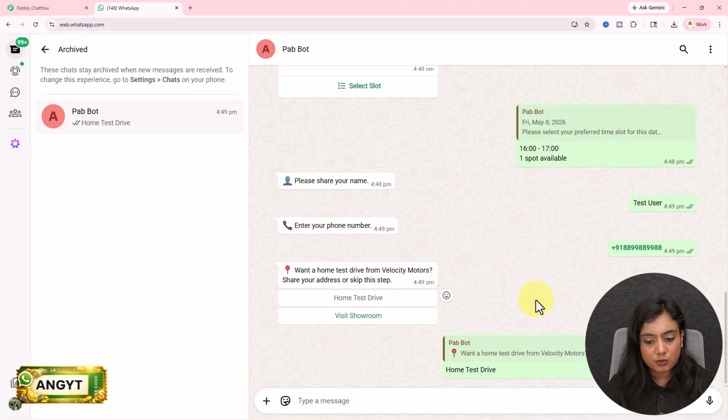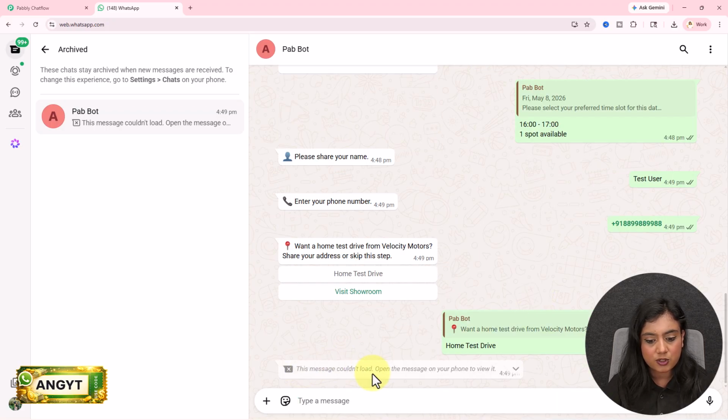As soon as I do that, next it says this message couldn't be loaded. Open the message on your phone to view. So on my phone, I have received the message. I will share my screen right now to show you what message I have received. So this is the message I have received. Great. Please share your full address for the test drive. I'm going to click on this provide address button.